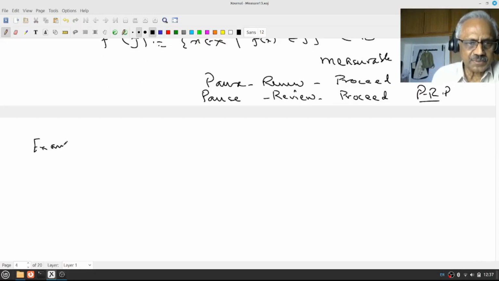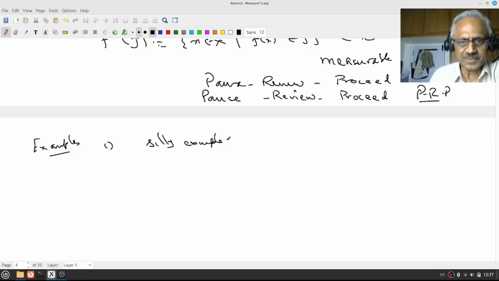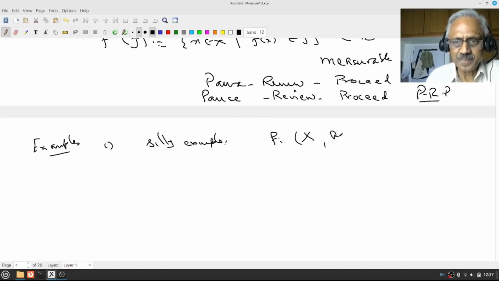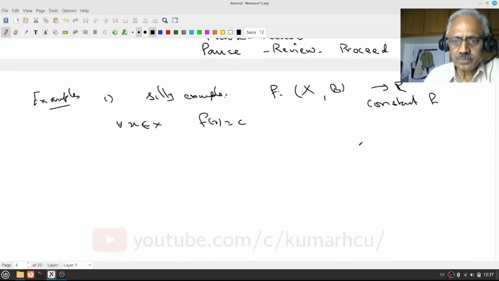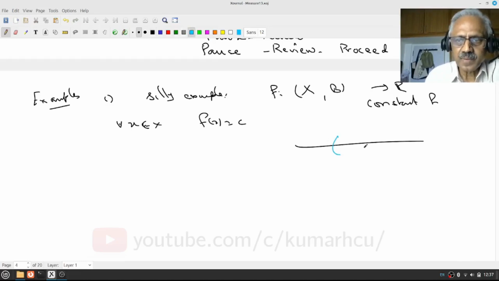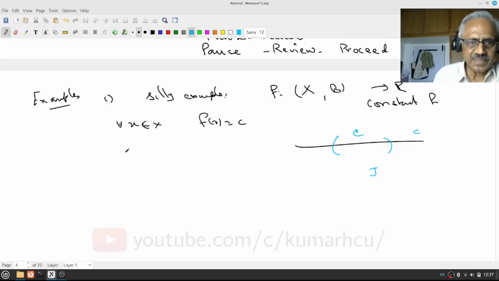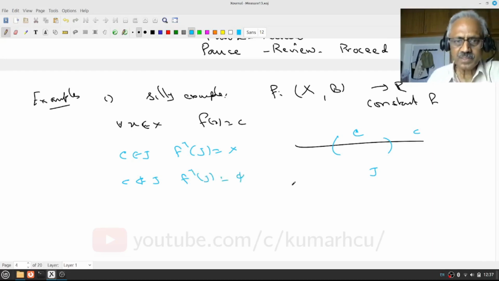So let's first look at examples. The most silly example, which one always encounters, is any constant function, say f(x) equal to c for all x in X. Now if I take any J, either c is in J or c is not in J. If c belongs to J, f inverse of J is all of X. If c is not in J, f inverse of J is empty, because there is no x such that f(x) belongs to J. Is that clear?